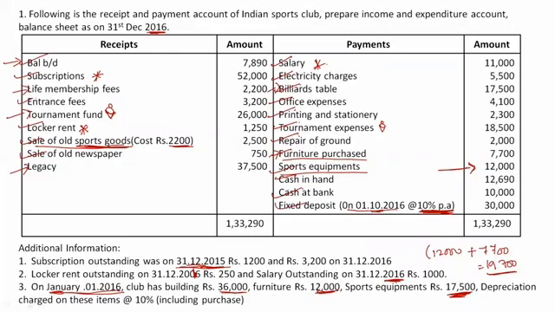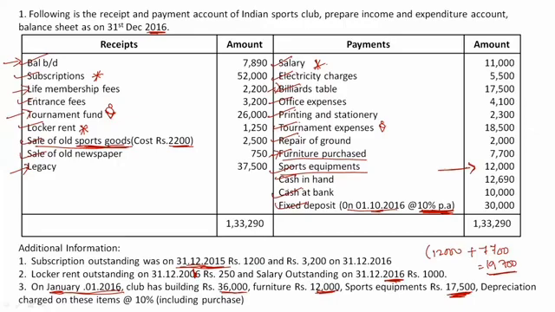Now basically from the receipts and payments account, all the items are completed. Remember, all the items from the receipts and payments account should be taken only once, whether you take it in the income and expenditure account, the opening balance sheet or the closing balance sheet. And all the adjustments, if you are preparing income and expenditure account, opening balance sheet and closing balance sheet, then mostly all of them will appear in all three accounts. If you are preparing only income and expenditure and closing balance sheet, then every adjustment should be taken twice.